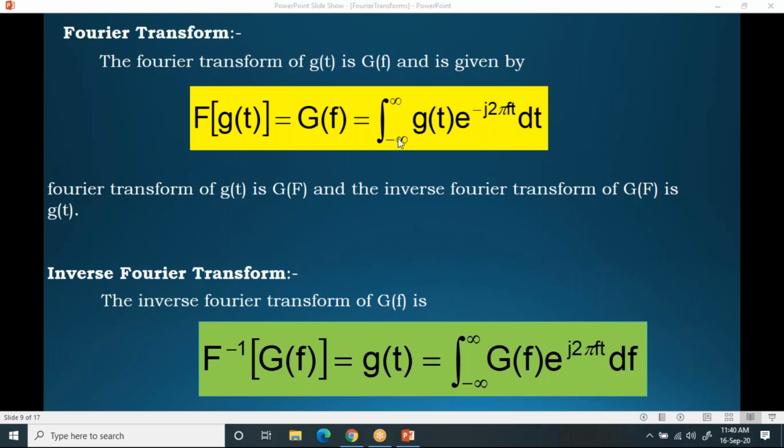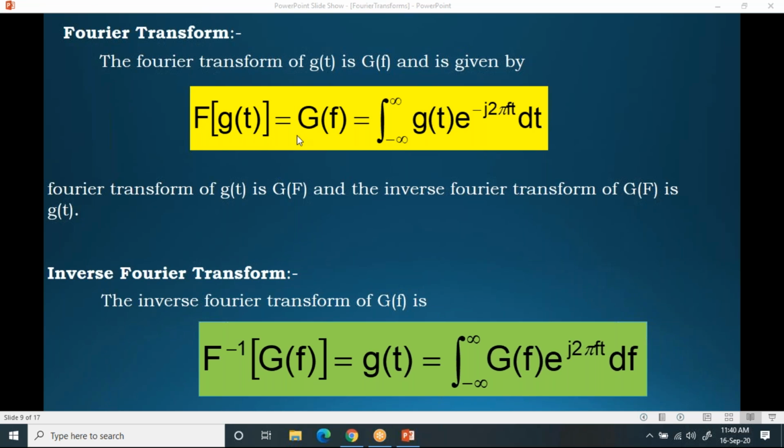So now you may ask, sir, why have you written minus infinity to plus infinity? We are assuming that g of t is a non-periodic signal, and we are making that g of t a periodic signal which is existing from minus infinity to plus infinity, right? So you can write the default limits, which are minus infinity to plus infinity. Now you take this f to the other side, then what will happen? If it is f, on the other side it becomes f inverse, right? So you can read this as Fourier transform of g of t is g of f. This is how you can read it.